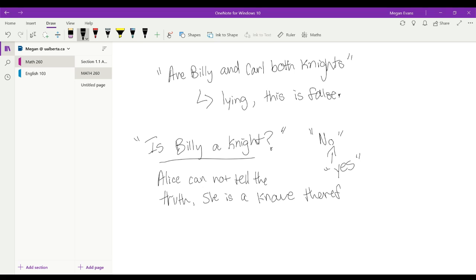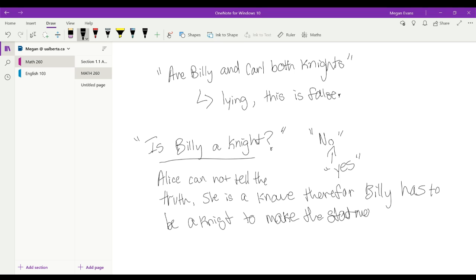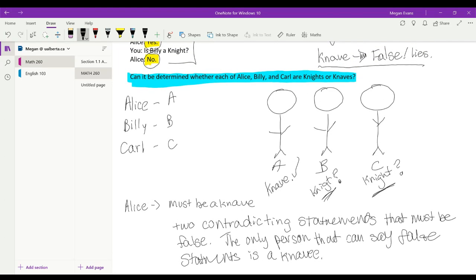Therefore, Billy has to be a knight to make the statement true for himself. Okay, so now we've determined that Billy indeed is a knight. So we can erase this. We know that Billy is a knight. So now what's left is Carl.